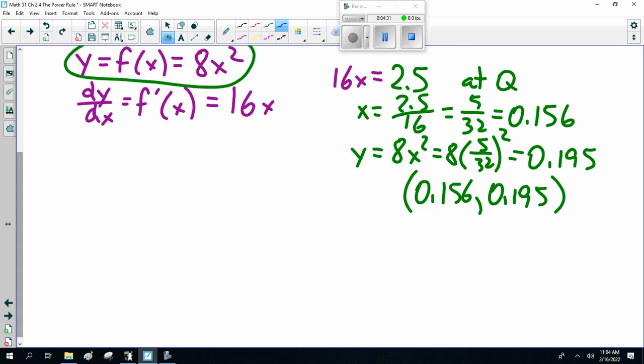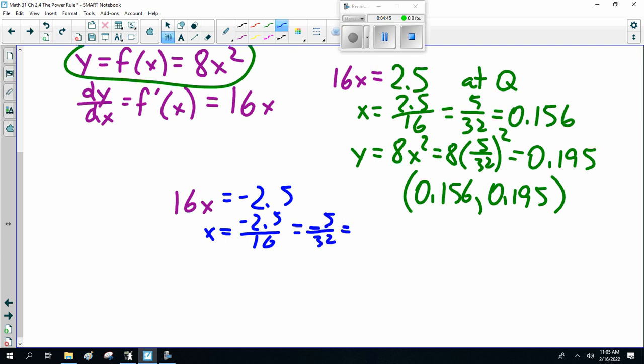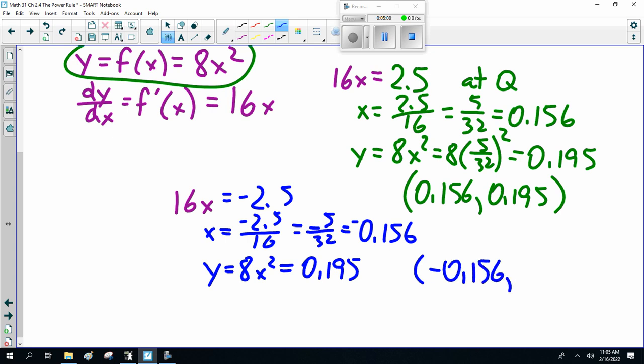Well, at point P, 16x equals minus 2.5. Minus 2.5 over 16, which is minus 5/32, which is minus 0.156. So y, sorry, color, still blue, my bad, 8x squared, which will still be 0.195. So the other coordinate is minus 0.156, 0.195.